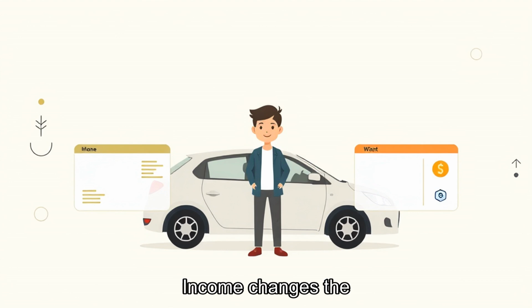Income changes the line between need and want. It shows up in small moments, such as when a reliable car may be essential in a rural area but optional in a city with strong transit. Context decides how necessary something becomes. The same item can belong in different categories for different people.